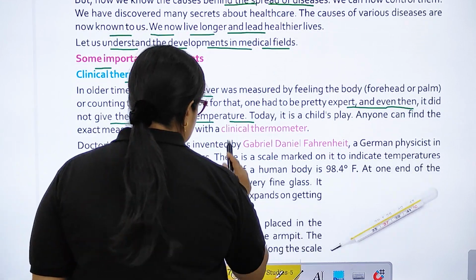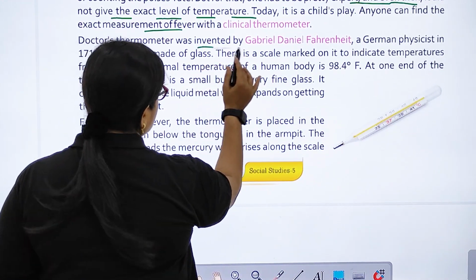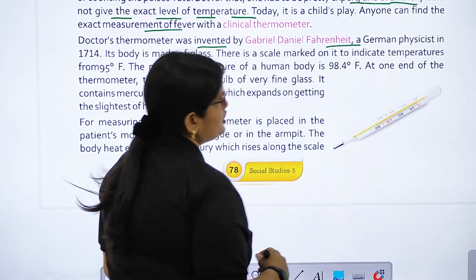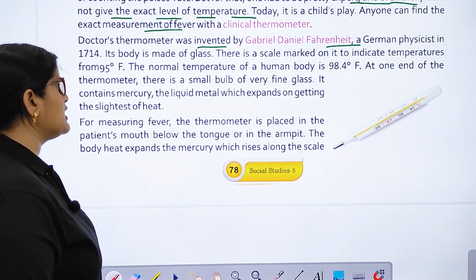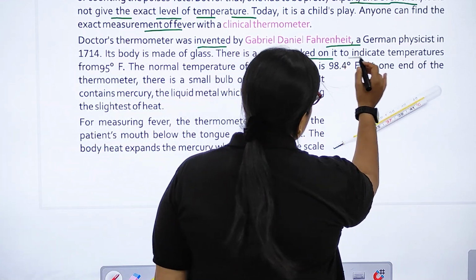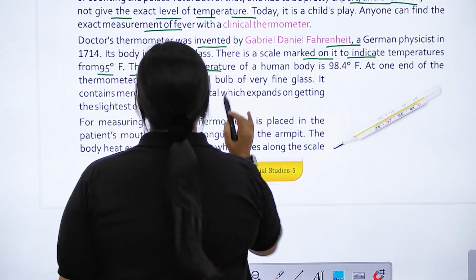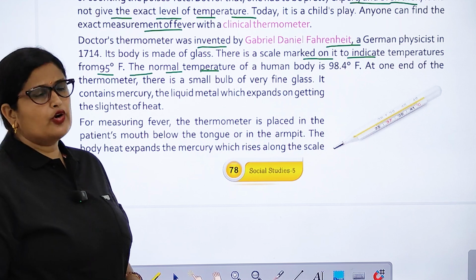Okay. The thermometer was invented by Gabriel Daniel Fahrenheit, a German physicist in the 1740s. Its body is made of glass. There is a scale marked on it to indicate temperatures from 95 degrees. The normal temperature of a human body is 98.4 degrees.